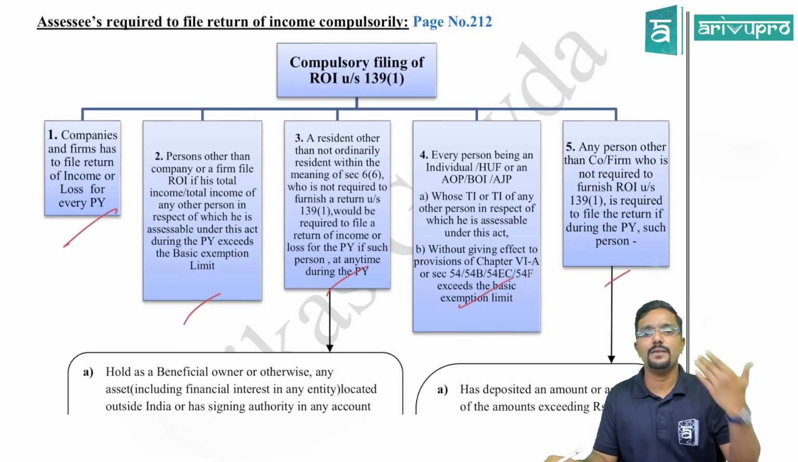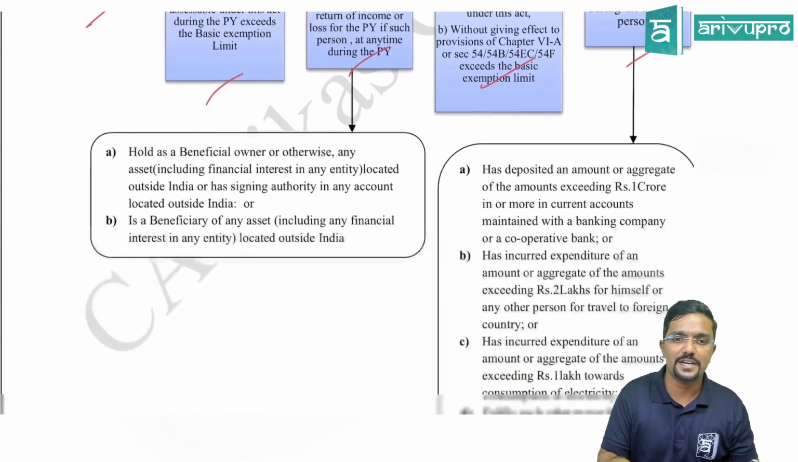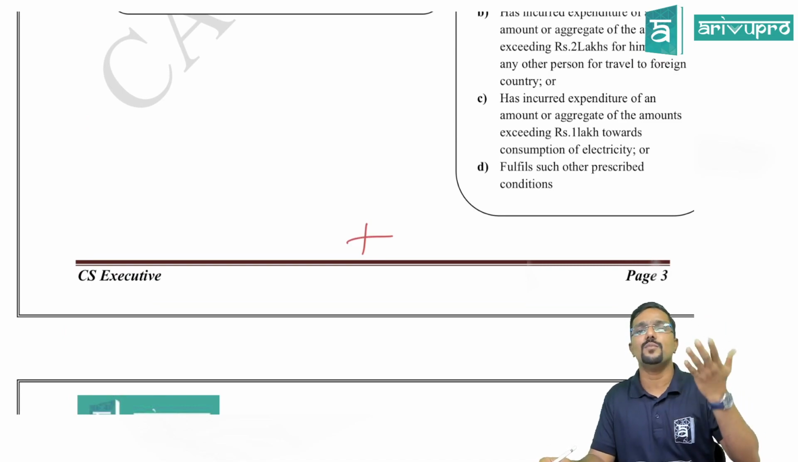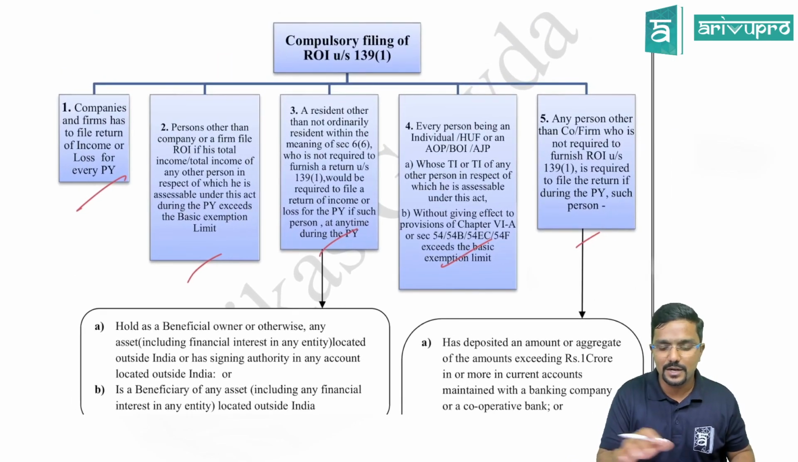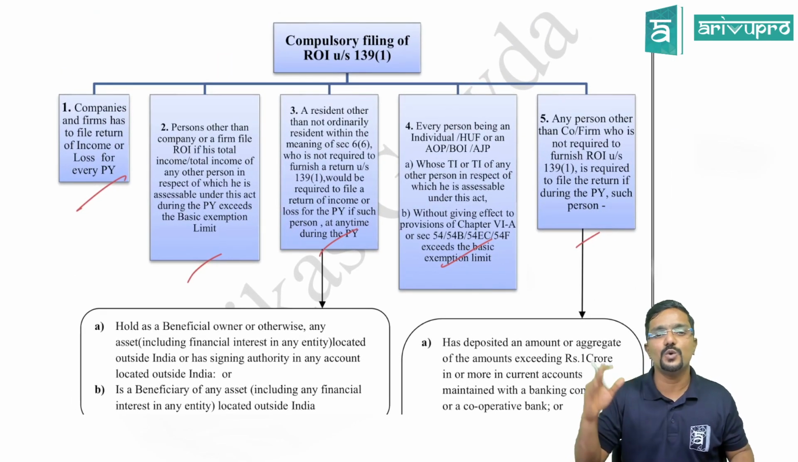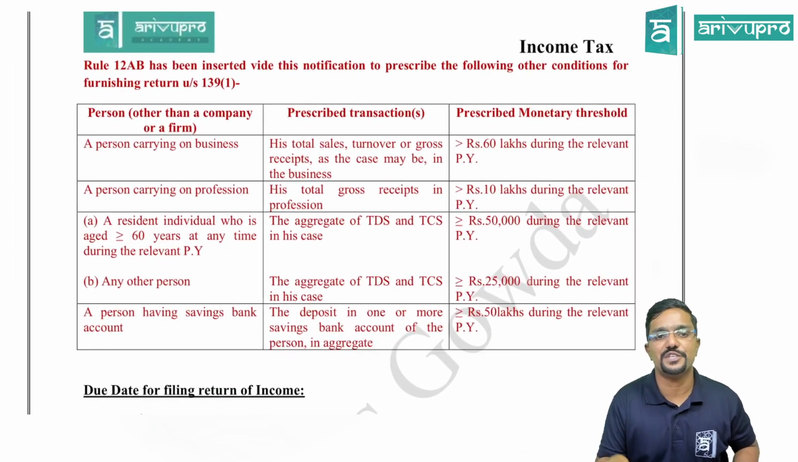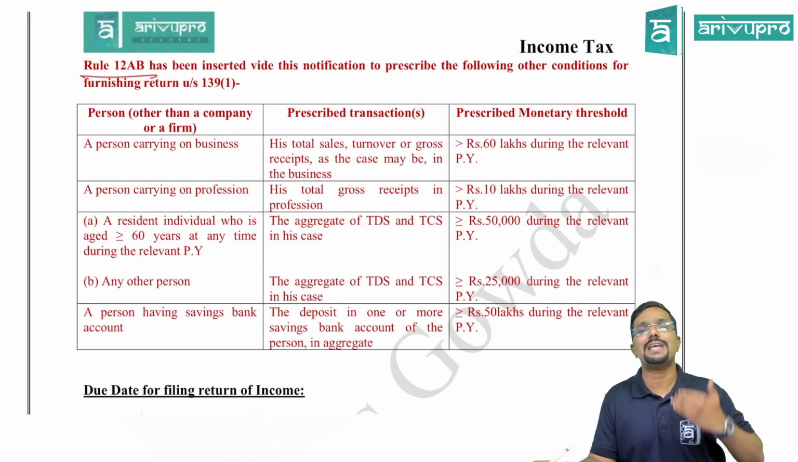In detail, we have discussed this provision in our regular class. There is no change in that, but there are some additions. They have added some more people. So if you are a person who is not covered in any of these points, that is 1, 2, 3, 4, 5, then you might check this provision. Rule 12AB, which is newly added now.